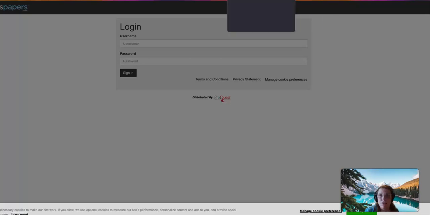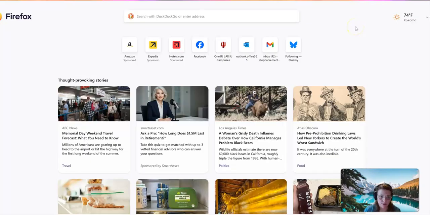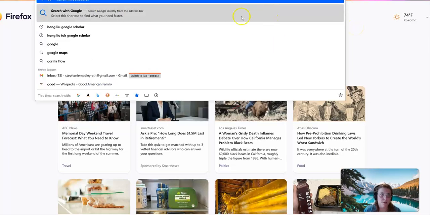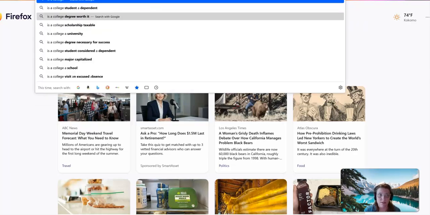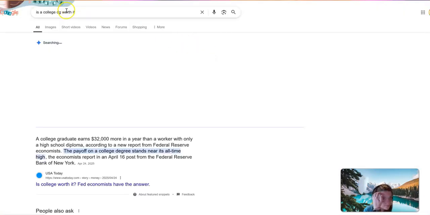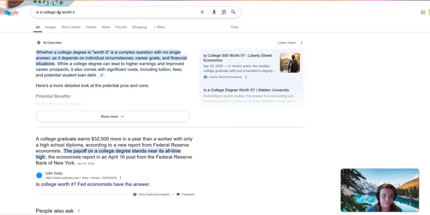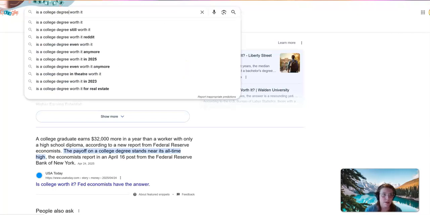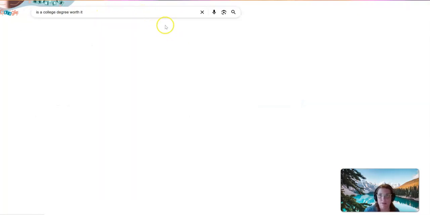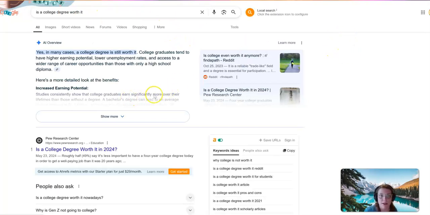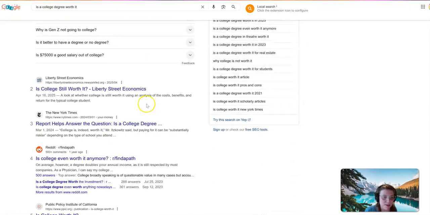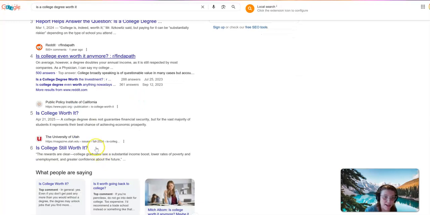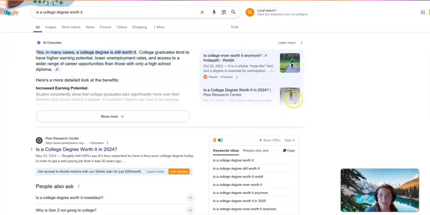Lastly, I wanted to show you just basic Google search. And if I put in, is a college degree worth it? I think that's what pulled up. No. Okay. Is a college degree worth it? So if I search this, I get all kinds of stuff. I get the terrible AI overview. Look, Pew Research is the first thing that comes up. New York Times, but we also get Reddit, you know, a couple of universities.